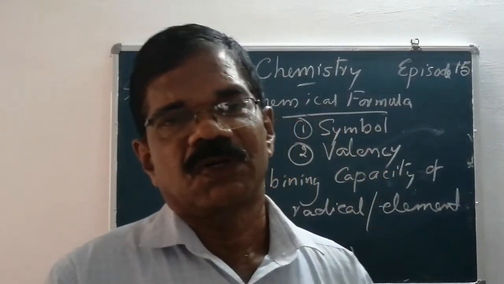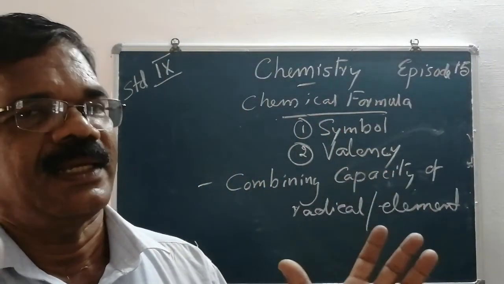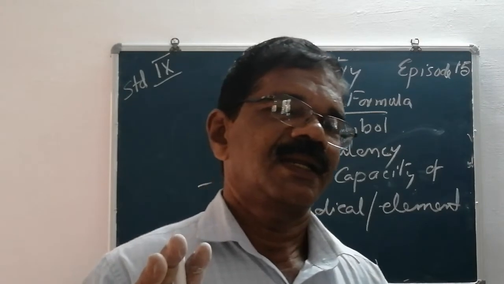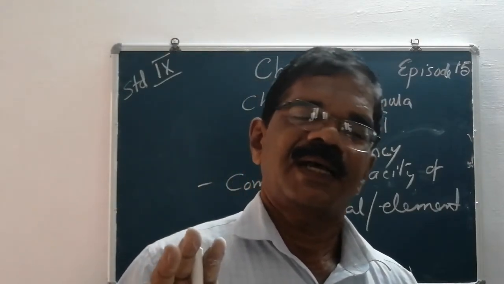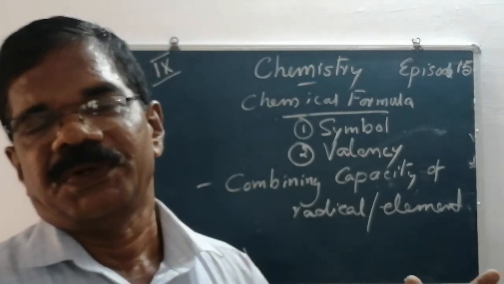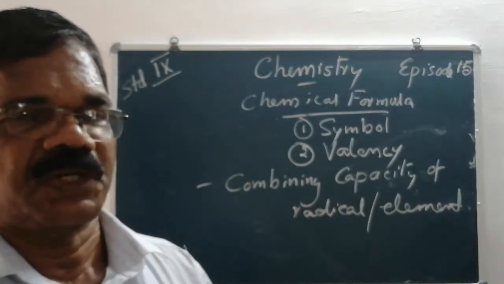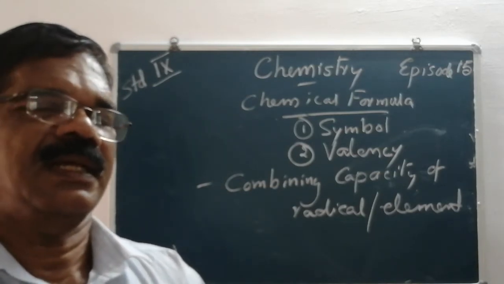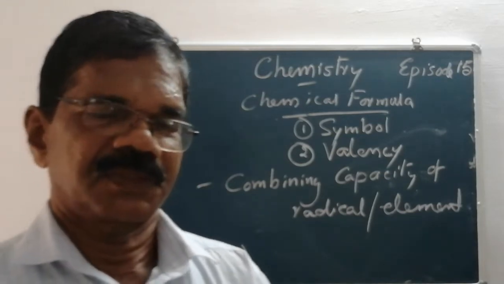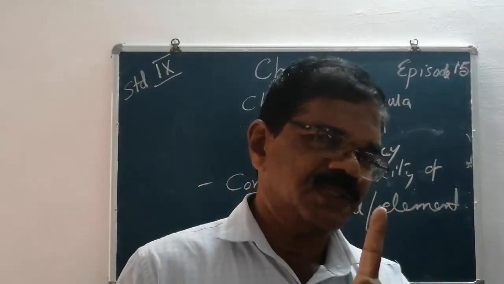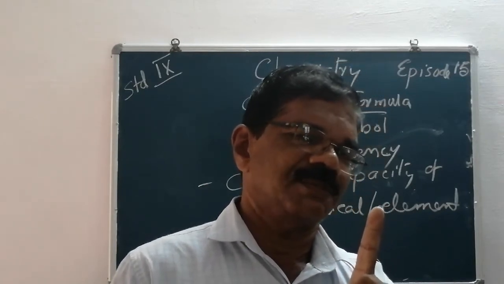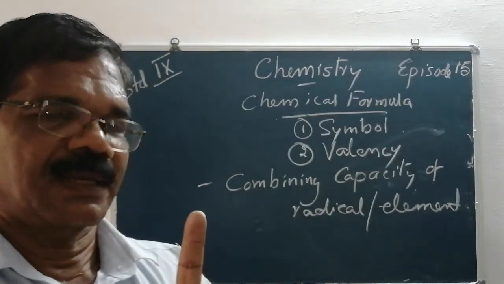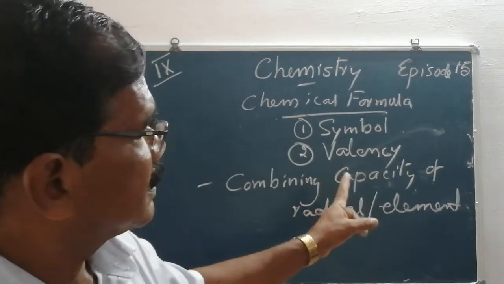Why do the electrons gain or lose? When an element attains 8 electrons in the outermost shell, it becomes stable and can be found in the free state. So, to obtain 8 electrons in the outermost shell, certain elements give electrons and other elements accept electrons. The number of electrons gained or lost in a chemical reaction is actually its valency. We can study it in detail in the coming classes. Now we have to remember what combining capacity is.